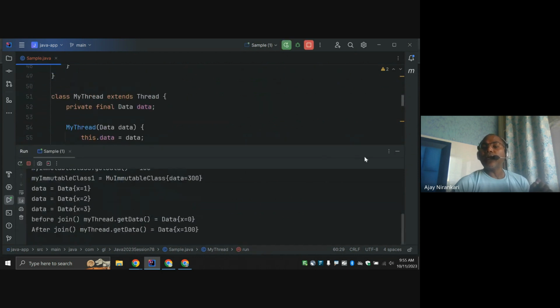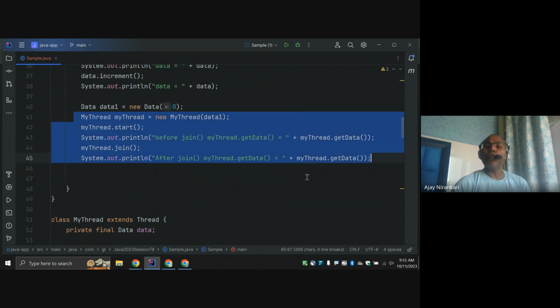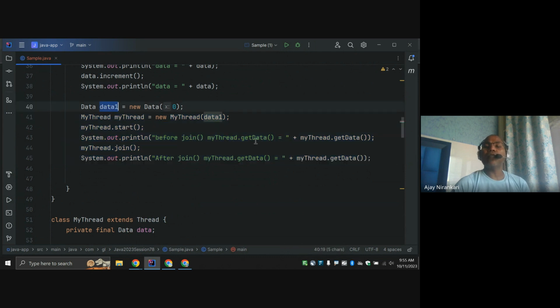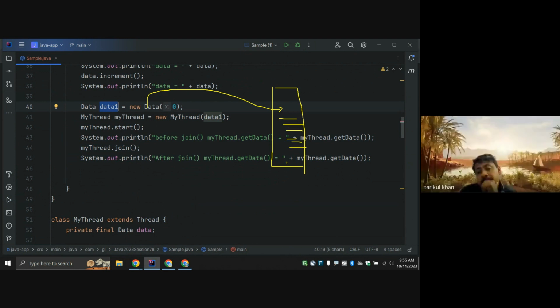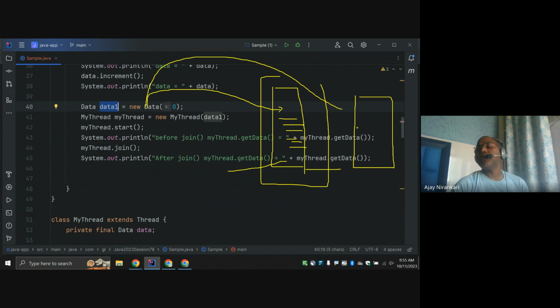So till now, this data object is used by only one thread. This data object I pass to only one thread. What happens if I pass this data into two threads? Currently we have one thread, this is thread one, and this is my data. These threads increment 100 times, and after that return the value. One thread, there is no problem. What happens if I start another thread and pass the same data here also? They also try to add 100 times. So 100 from this and 100 from this. So most probably two threads will set the value to 200, right?